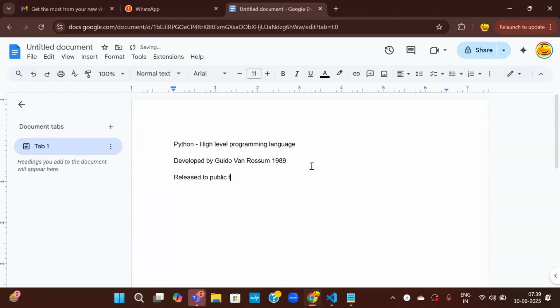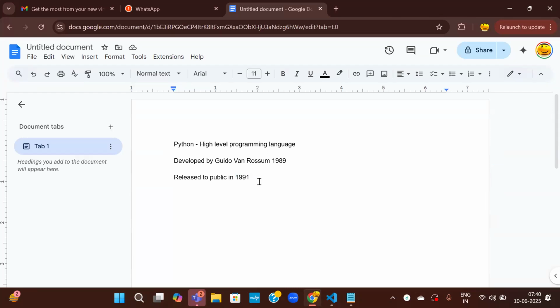Released to public in 1991. Okay. So this was developed by Guido van Rossum, the person who developed Python, in 1989, but it was released to public use in 1991. The name Python is derived from a TV show. There was a TV show which was broadcast on BBC long back, and this language was named after that TV show name. Okay, this was the brief history of Python.